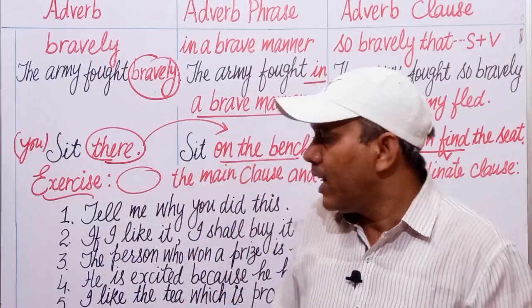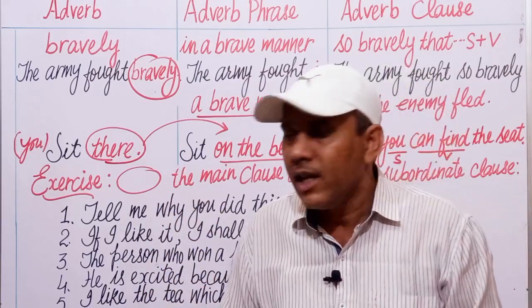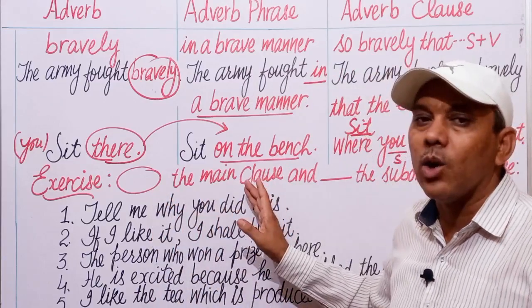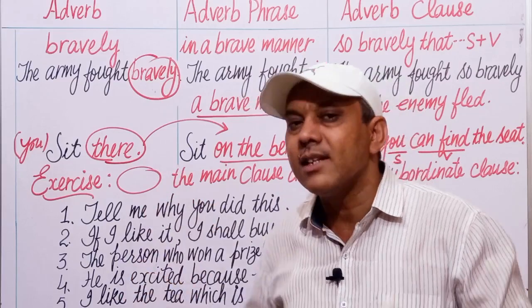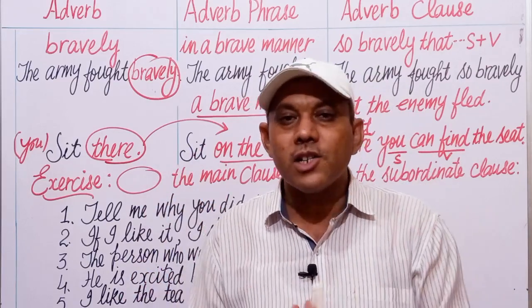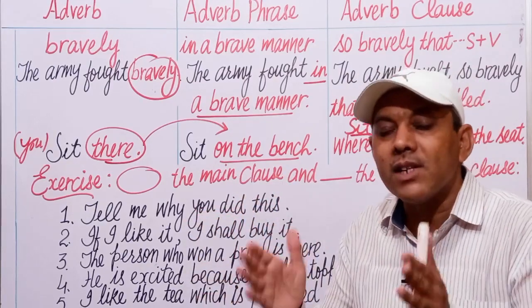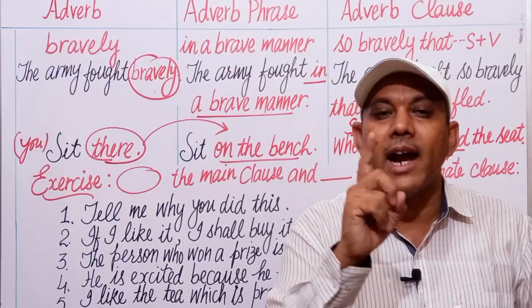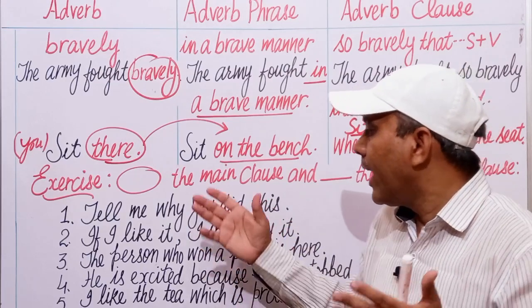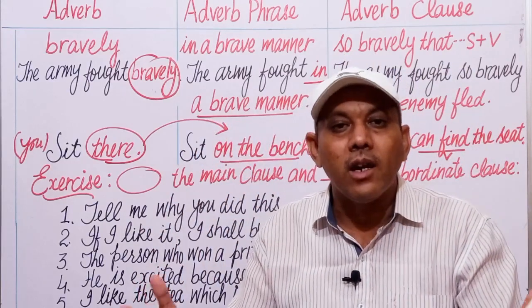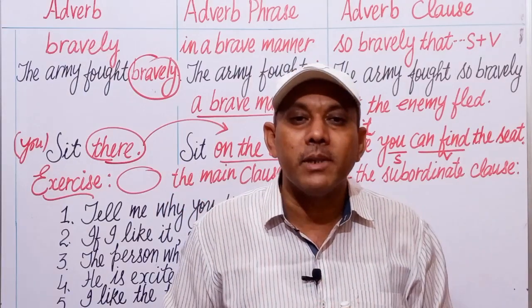Now, let us have a small exercise. There are only 5 sentences in this exercise. You have to encircle the main clause and underline the subordinate clause in these sentences. You have understood that for a group of words to be a clause, it must have at least a subject and a finite verb, or a subject and a predicate. And the main clause has the complete meaning, complete sense, while the subordinate clause doesn't have a complete meaning.